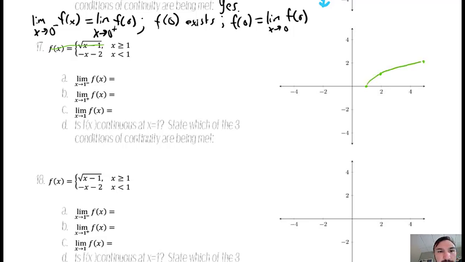5, 2. So that would look like that. And I'm only keeping x values that are greater than or equal to 1. So equal to 1 is a solid circle, greater than is all of that. Then for the bottom half, that's like mx plus b. So a y-intercept of -2 and a slope of -1.